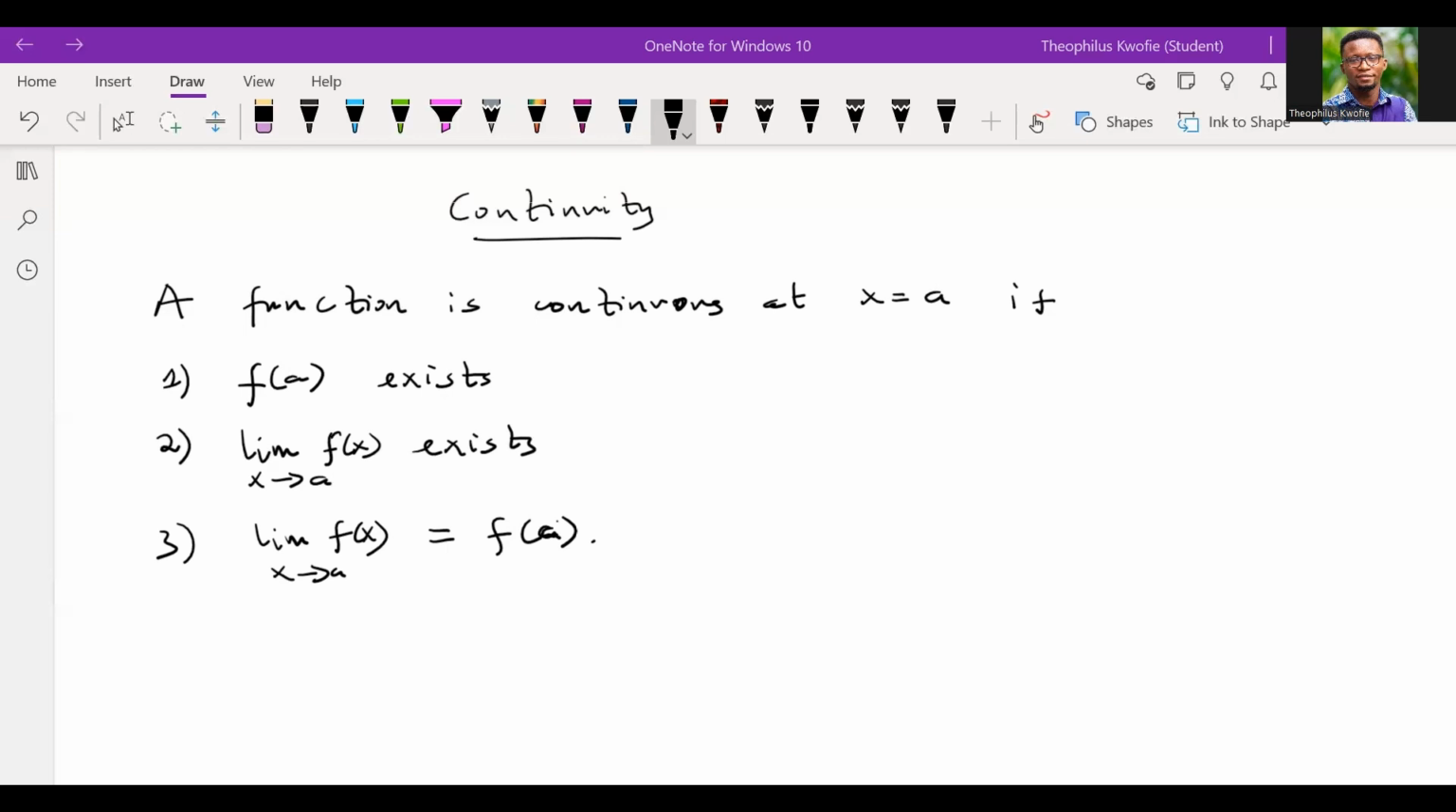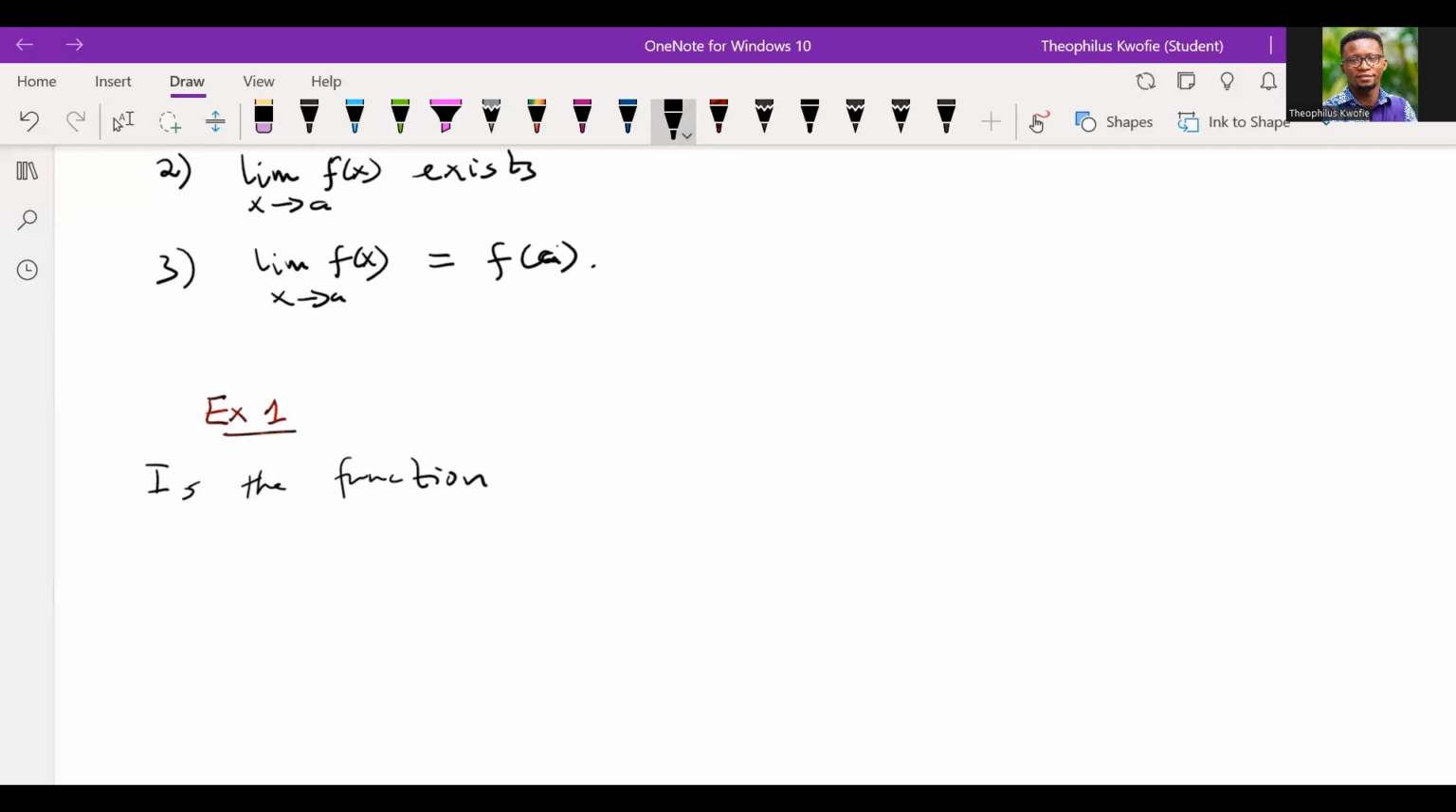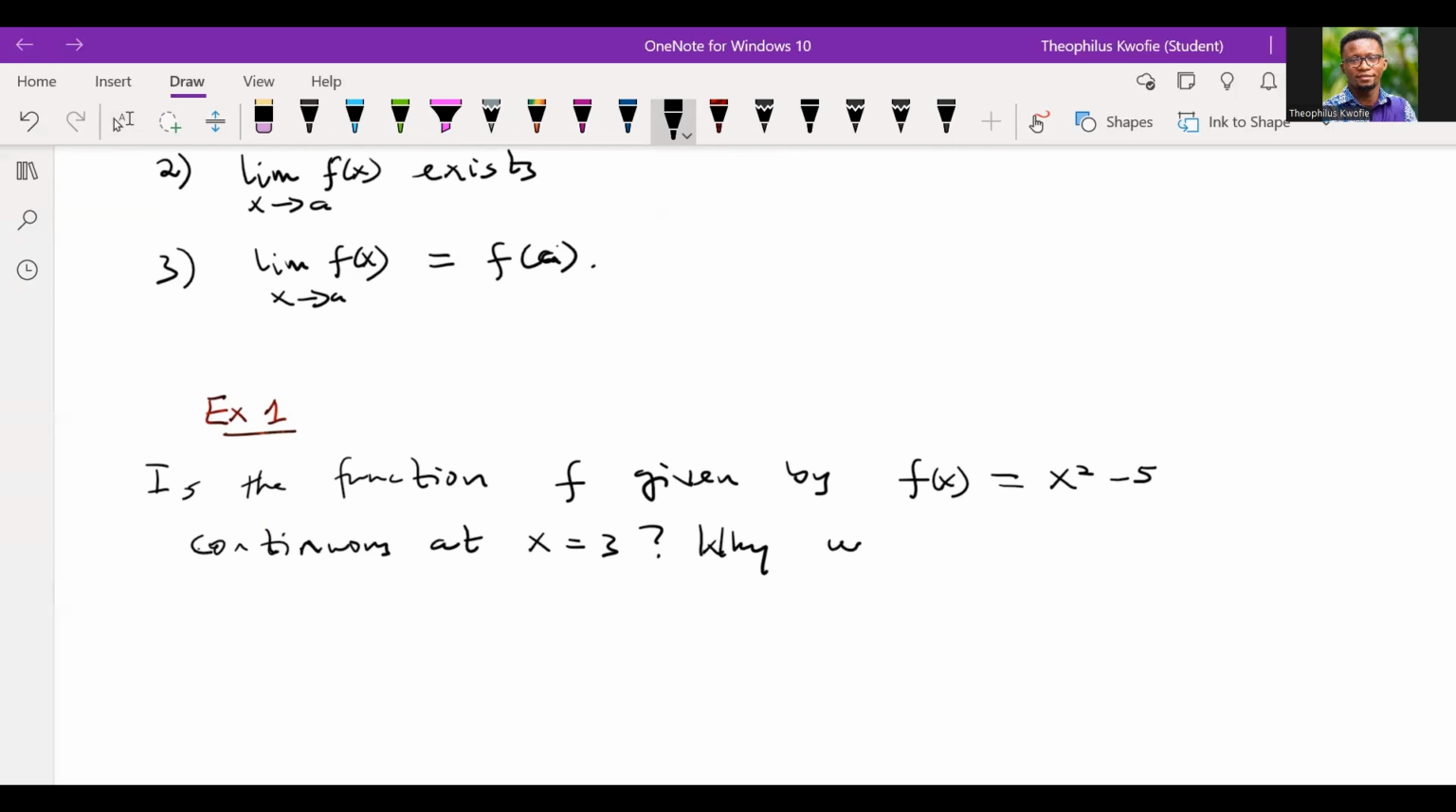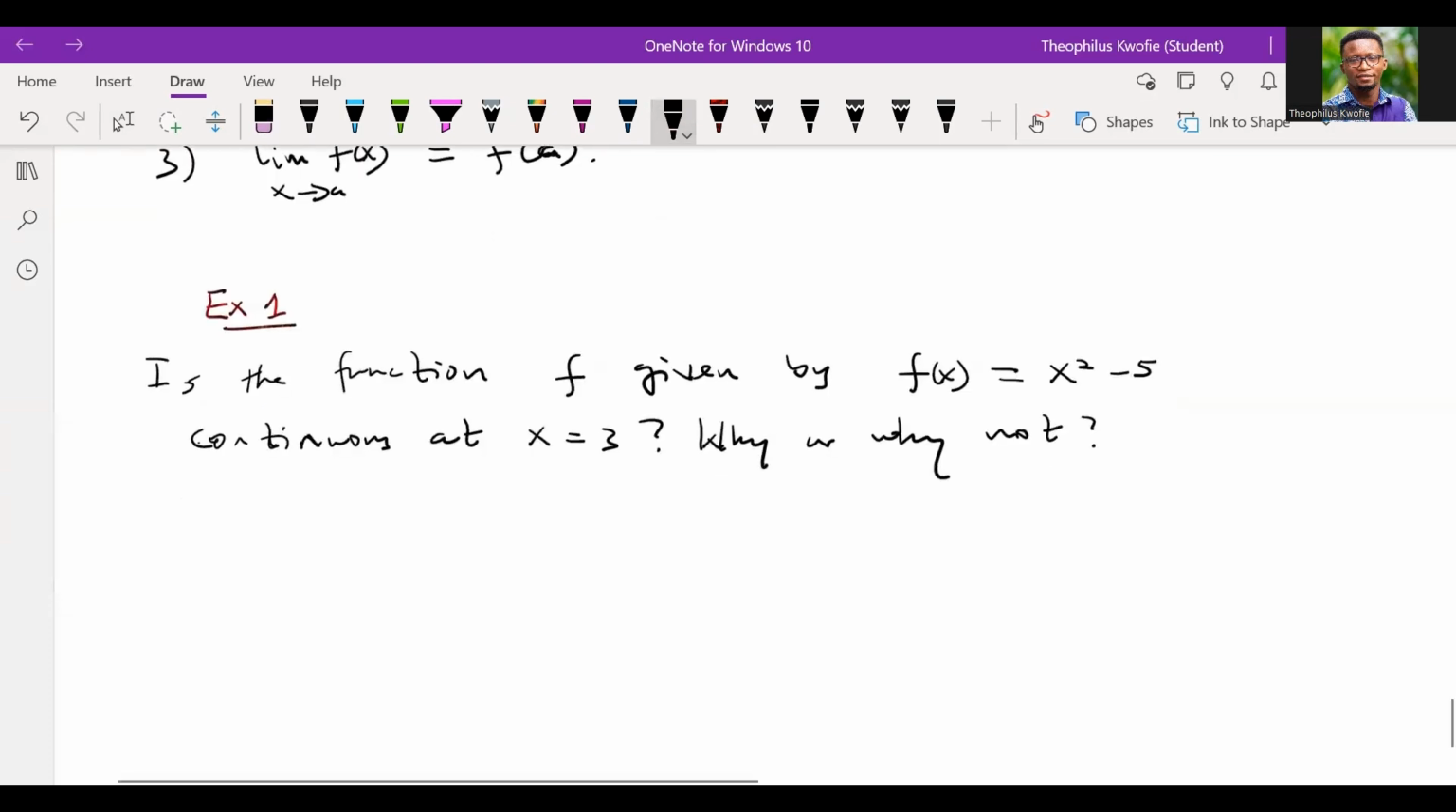Now, at this point, I would want us to look at an example so that we'll be able to understand the concept really well. So the first example: is a function f given by f of x equal to x squared minus 5 continuous at x equal to 3? Why or why not? All right. So it means that we have to go through the conditions, right? So we have learned the conditions. I want us to go through the conditions really quick.